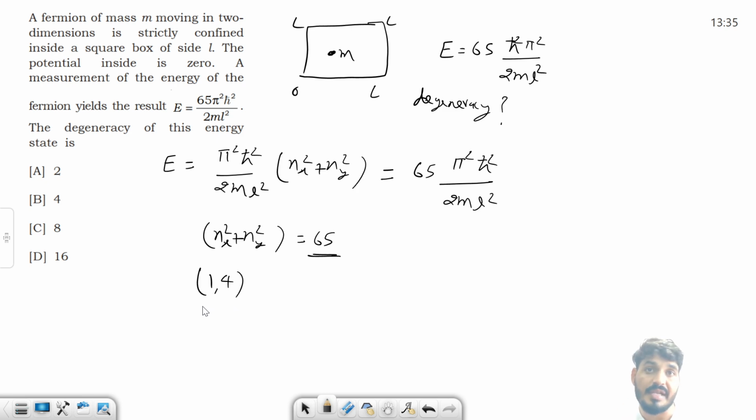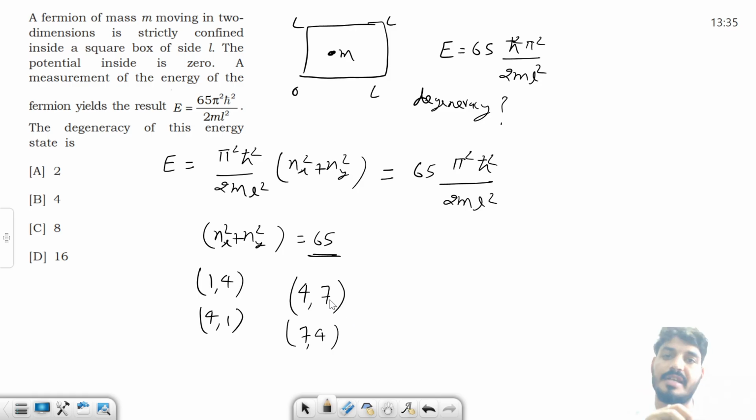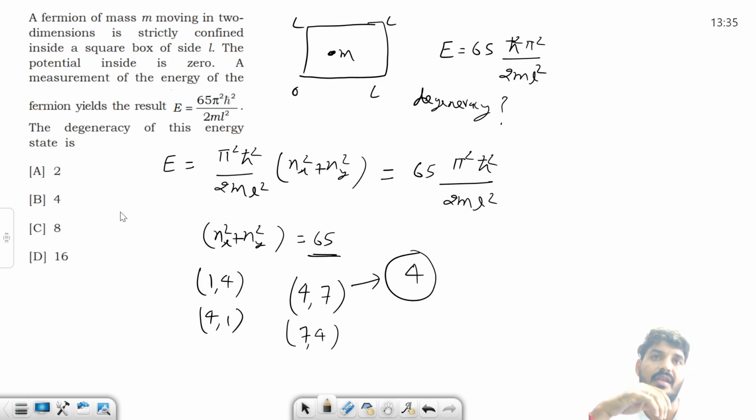If this is the combination, the reverse is also possible, 4 and 1, right? What are the other possibilities? One possibility is, let's suppose, this is 4 and this is 7, and 7 and 4. These are the 4 possibilities. There is nothing else besides this. So can I say that these are the 4 degeneracies? Degeneracy is 4. The answer is to be given as 4. Agree?